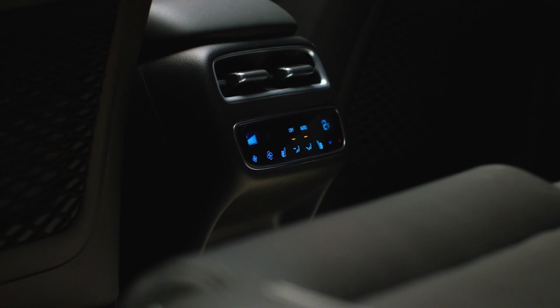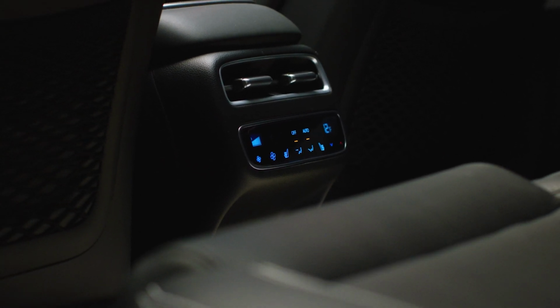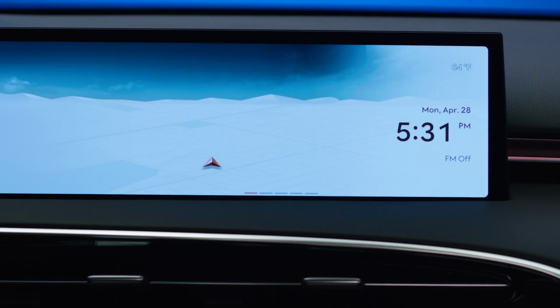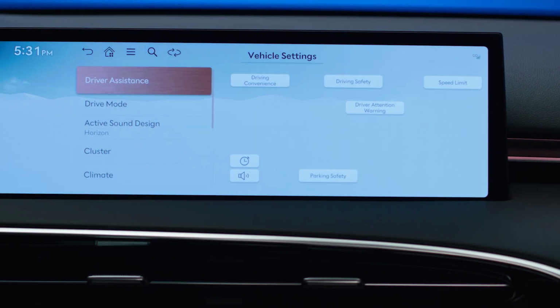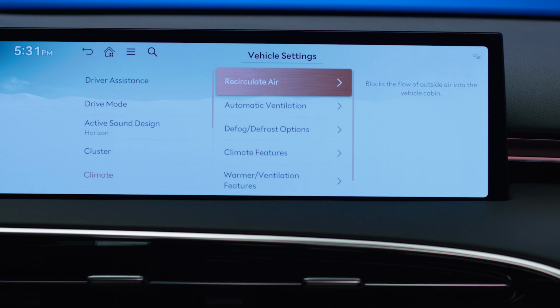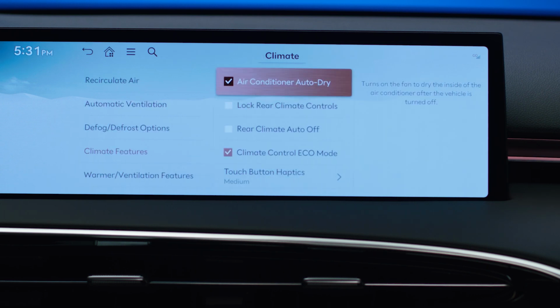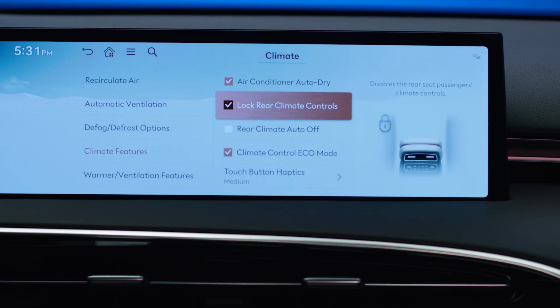To lock the rear system and prevent any operation of the rear climate, press Setup and then Vehicle, Climate, Climate Features, and then select Lock the Rear Climate Control.